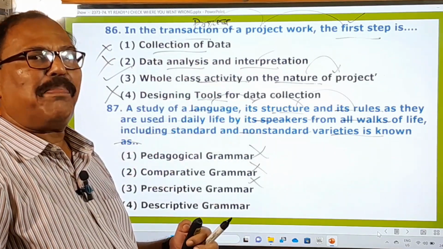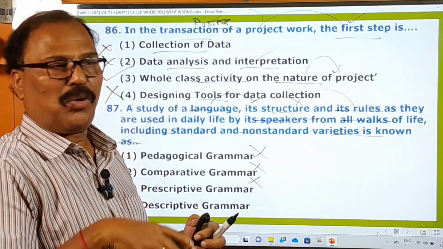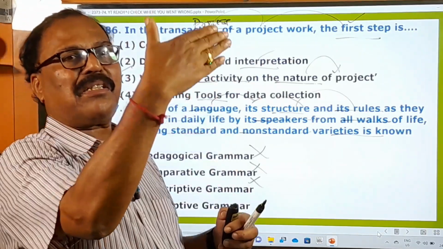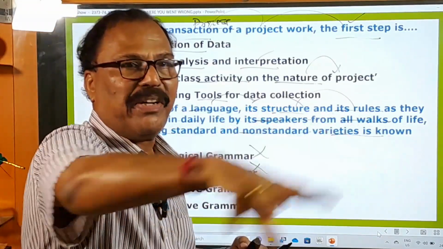In a society you cannot find all people belonging to only one category. Different categories of people will be there, lower class people, middle class people, upper middle class and higher class people. All sections of people will be living in a society.